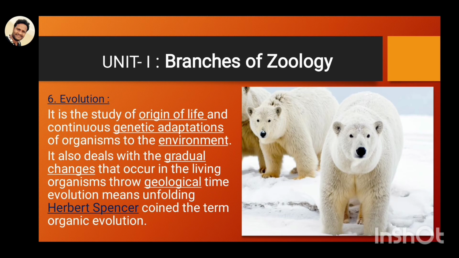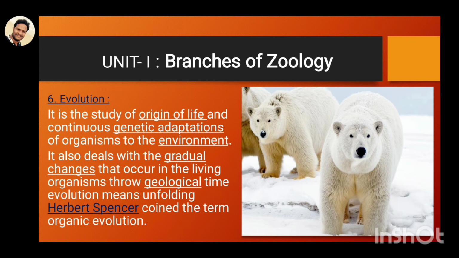The next one, the sixth branch, is called evolution. It is the study of the origin of life and the continuation of genetic adaptations of organisms to their environment. For example, compare bears. You already know about bears. These bears in the tundra area are whitish, with very thick skin, and blubber forms. Why? Because their body adaptations have changed to the cold environment.